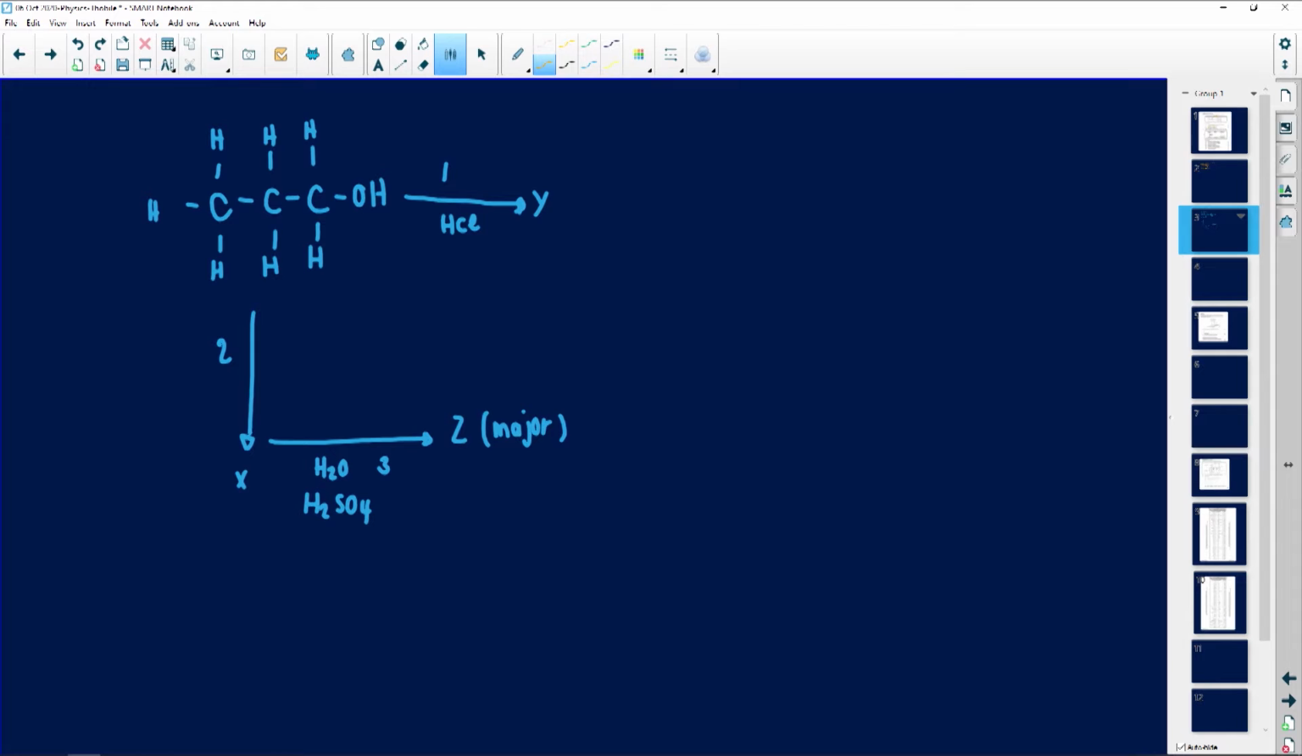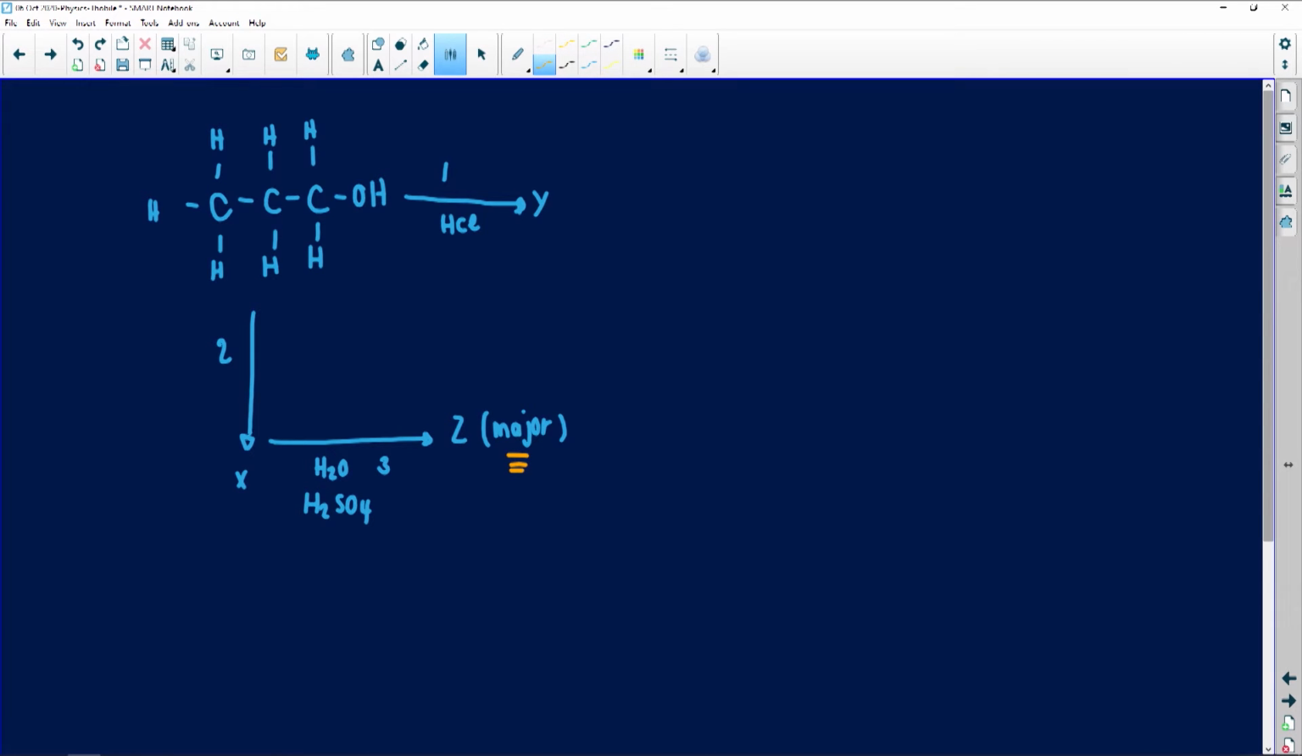I've drawn my propan-1-ol. I know prop means 3. Ol means there's an oxygen. So 1 means on the first carbon, that is where the oxygen is attached. In the first reaction, I've got hydrochloric acid. On reaction 3, I've got water and sulfuric acid. And they've already told me that this is my major product.